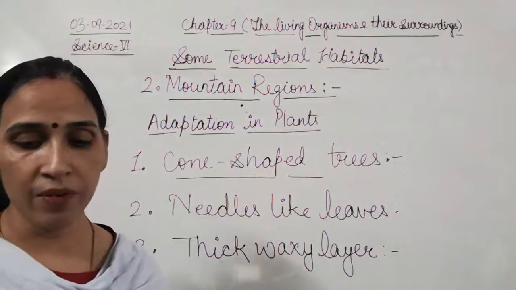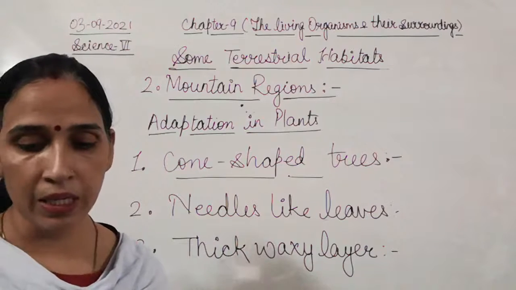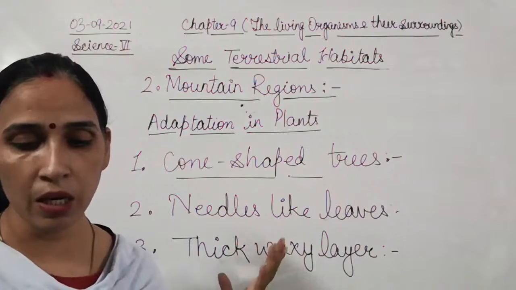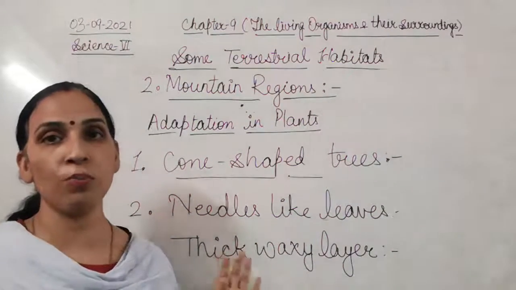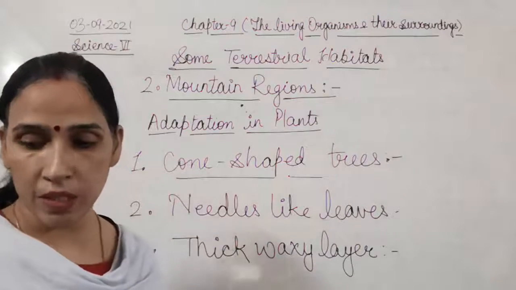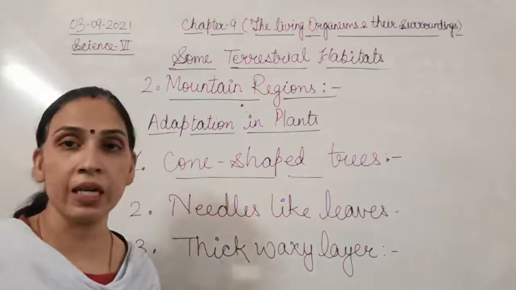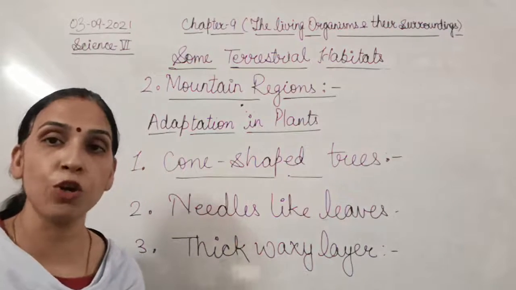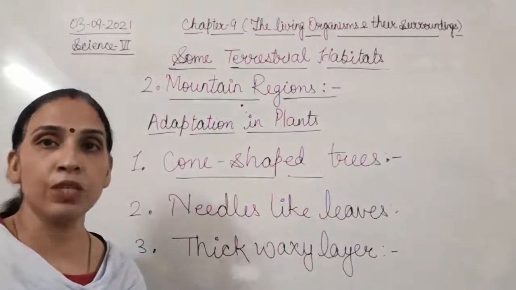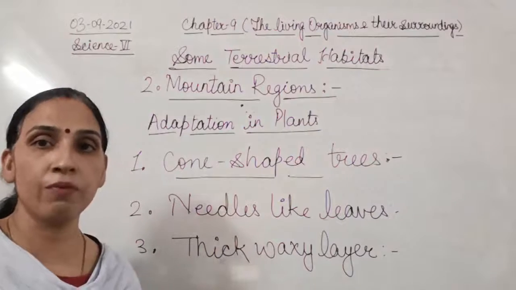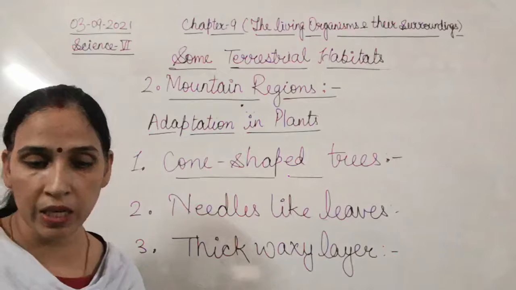Now broad-leaved trees found on mountains shed their leaves before the onset of winter. In winter we face the snowfall problem, with maximum rainfall or snowfall, so before that they shed their leaves.